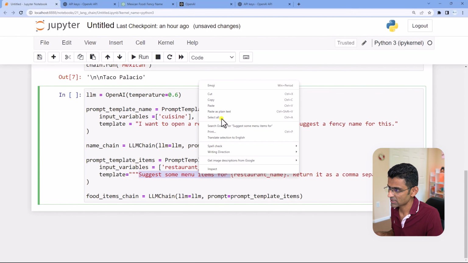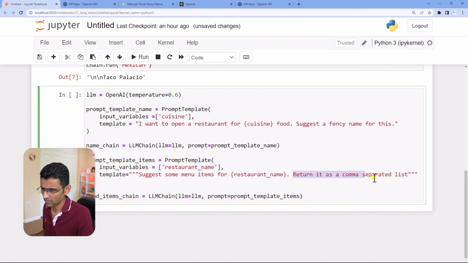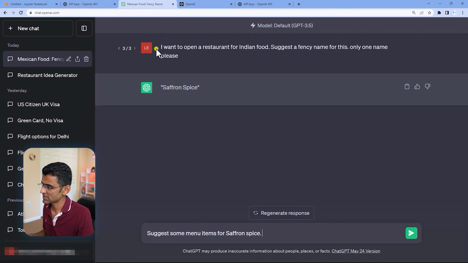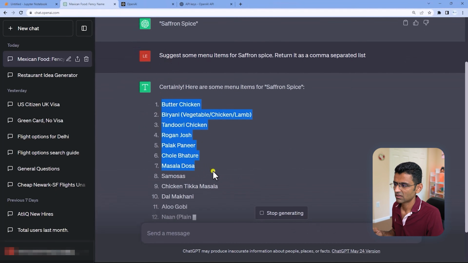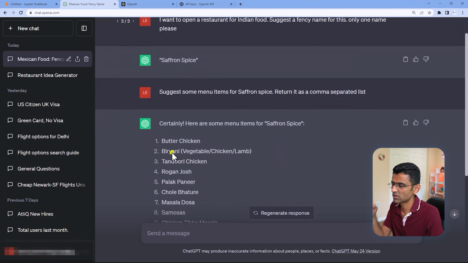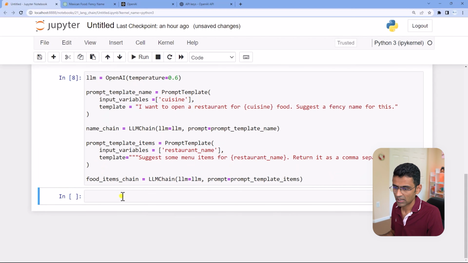Now you are saying generate food menu items for Saffron Spice, and then return it as a comma separated list. See, this is what you want. You want to generate all this list, and you have now two chains, which we are going to execute with control enter.